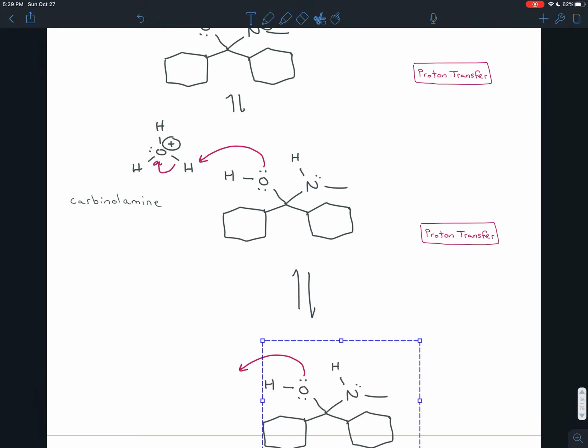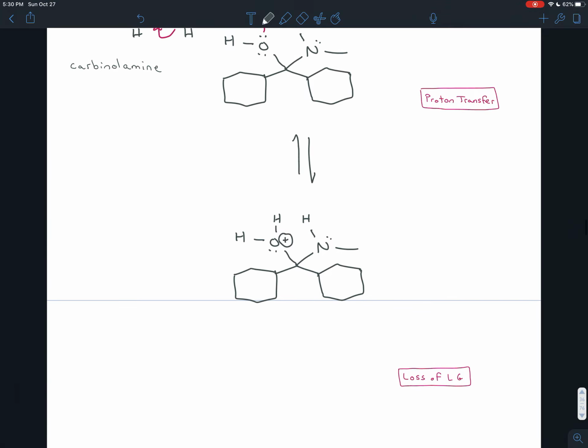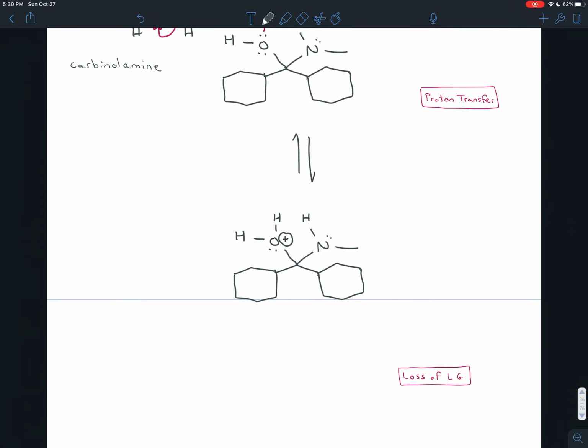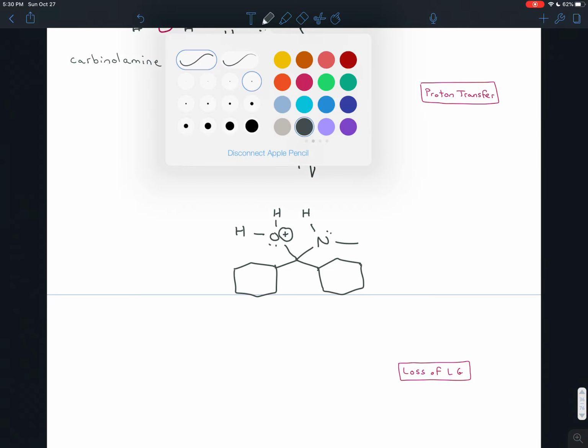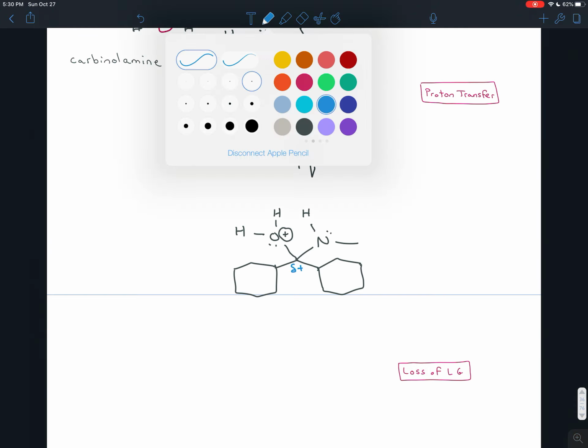So what that gives us is it turns our poor leaving group into an awesome leaving group. The OH was a bad leaving group. Now that it has an H and a plus, it's an awesome leaving group. All it needs is a small push, and the molecule will come off. Well, we have a similar case here as with the acetal formation. This carbon in the middle of the carbinolamine is really slightly positive because it's bonded both to a nitrogen and to an oxygen. Both of those are stealing its electron density. So it's really slightly positive.